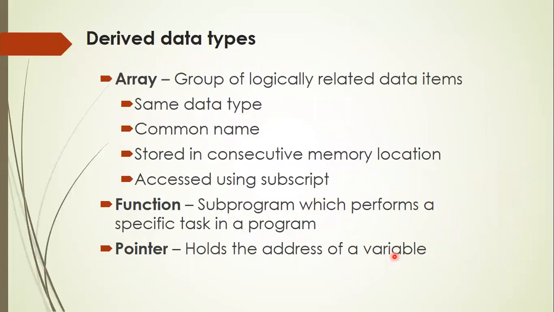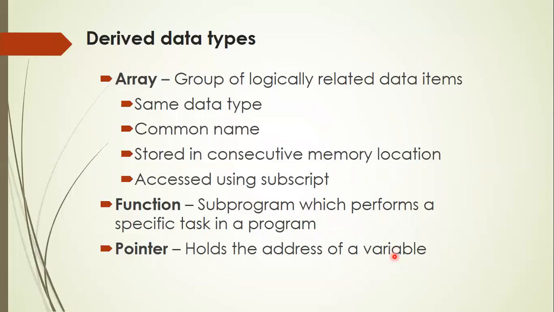Let us take what are the derived data types. A derived data type is one which is derived from the existing data type. So C++ supports three different derived data types. They are arrays, functions, and pointers. Array, we know, is a group of logically related data items of homogeneous data type or same data type, and they share a common name.